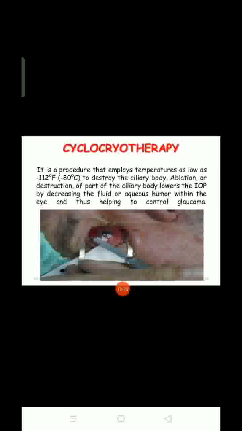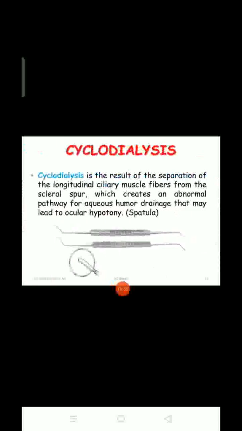Next one is cyclocryotherapy. Cyclocryotherapy is a procedure that employs temperatures as low as minus 80 degrees Celsius to destroy the ciliary body. Ablation or destruction of part of the ciliary body lowers the intraocular pressure by decreasing the aqueous humor within the eye, thus helping to control glaucoma. In this they use freezing temperature and are reducing the pressure. That is cyclocryotherapy.